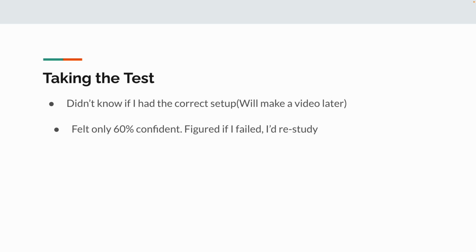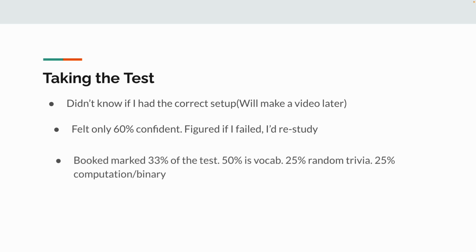When I took the test, I bookmarked 33% of it. I think there were over 60 questions, and I counted at the end and it was exactly 33% bookmarked. Those were the ones I wasn't sure of. The ones I didn't bookmark, I was about 80% sure were correct, and it did good enough to pass. 50% of the test I felt was direct vocabulary from my Quizlet. 25% was random trivia that I just guessed. And 25% was binary computations, on which I was 60-80% confident.